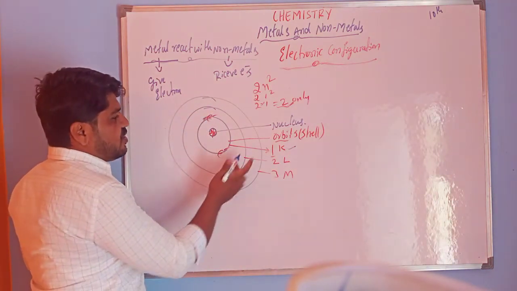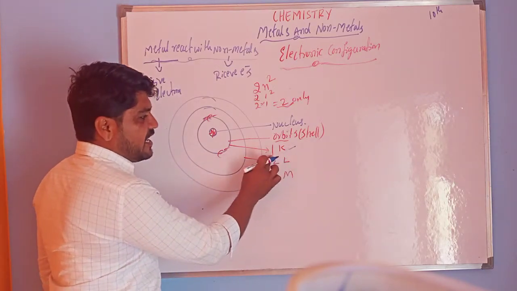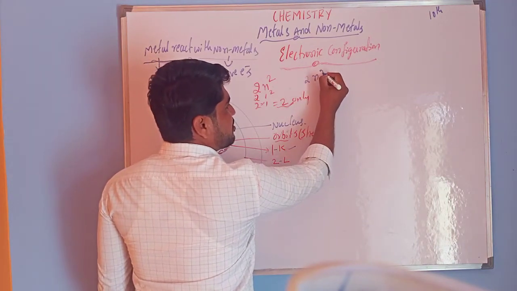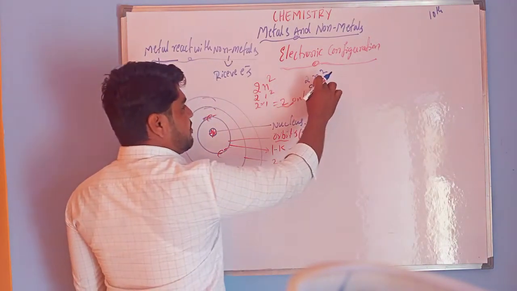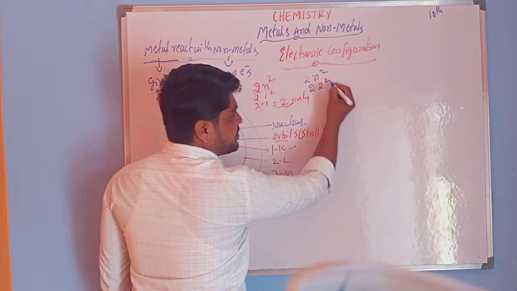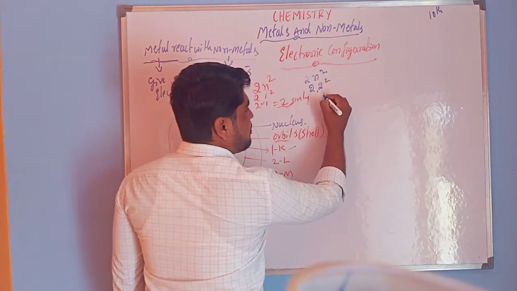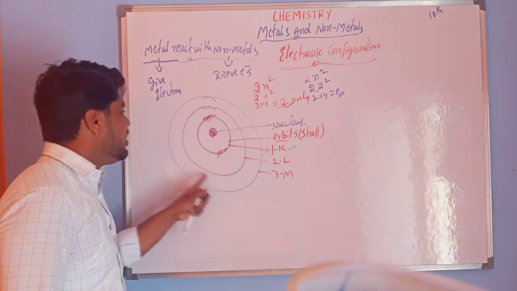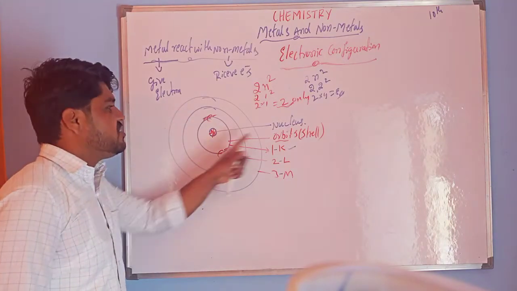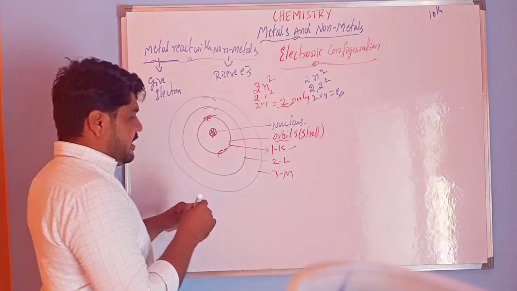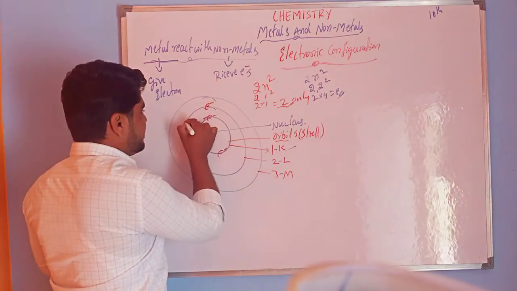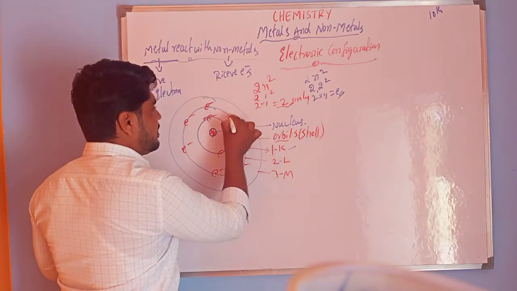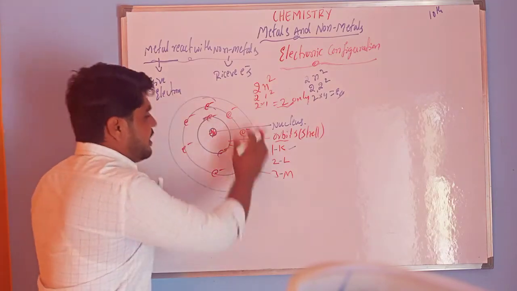Then the next, second shell, is the L shell. In the second shell, once again the formula is 2n square, where n is the number of the shell, here 2 square. 2 twos are 4, 4 into 2 is 8. So in total you have to fill 8 electrons in the second shell or second orbit. 1, 2, 3, 4, 5, 6, 7, 8, like this you fill the electrons.